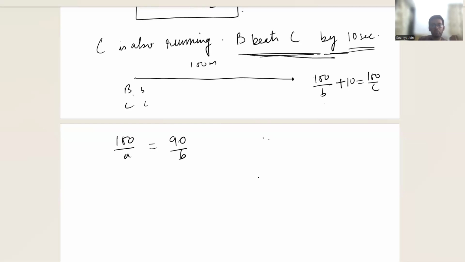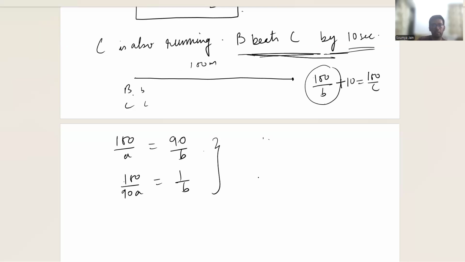So what we can do is substitute. You can substitute B from here, or find the value using these equations. So take this 90 down here. I can write this as 100 by 90A equals 1 by B. Now substitute this over here.